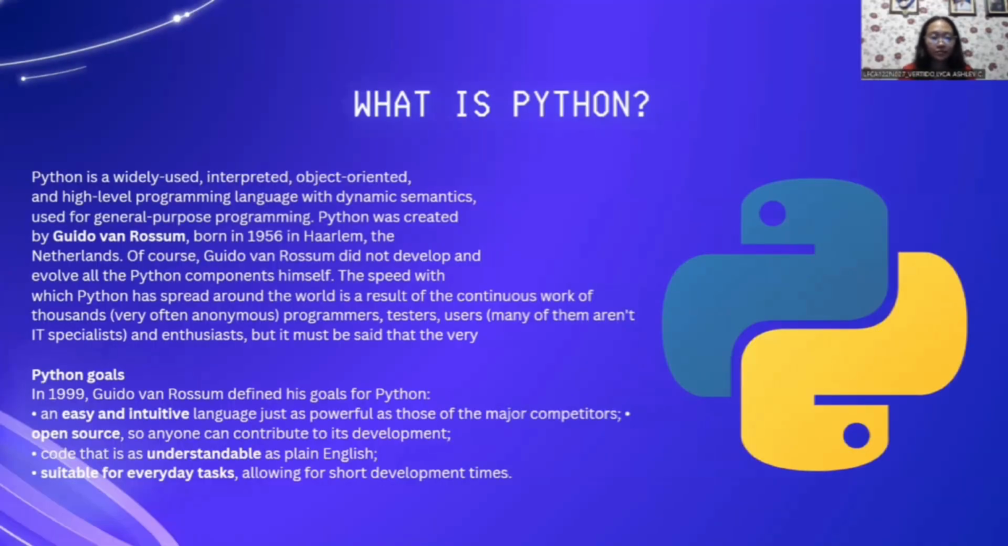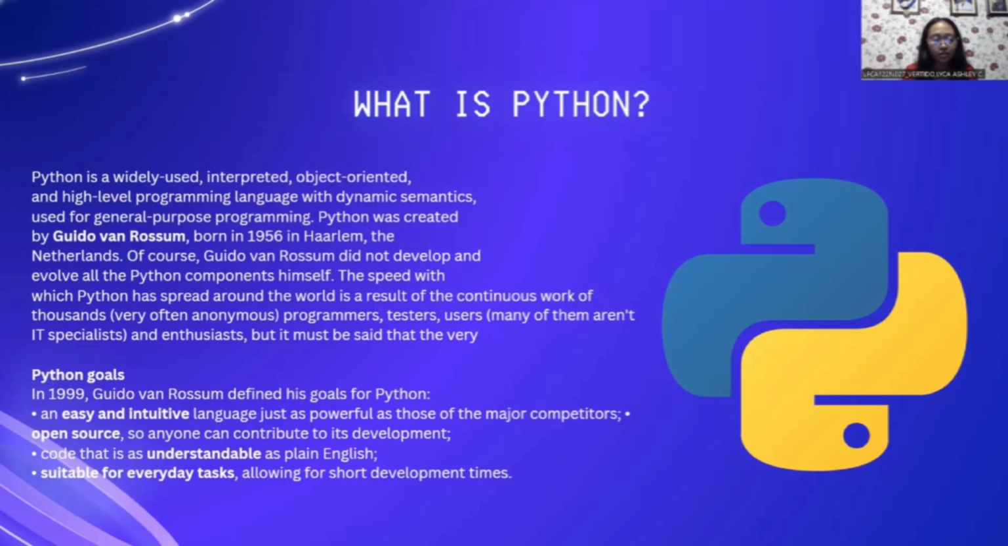So what is Python? Python is a widely used, interpreted, object-oriented, and high-level programming language with dynamic semantics, used for general-purpose programming. Python was created by Guido van Rossum, born in 1956 in Haarlem, the Netherlands. Of course, Guido van Rossum did not develop and evolve all the Python components himself. The speed with which Python has spread around the world is the result of the continuous work of thousands of, very often anonymous, programmers, testers, and users. Many of them aren't IT specialists.